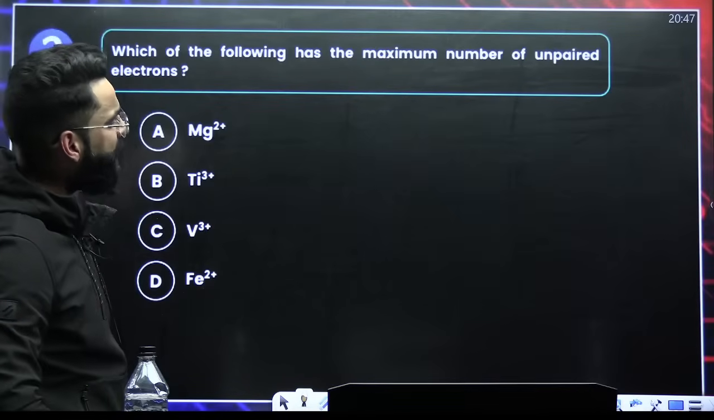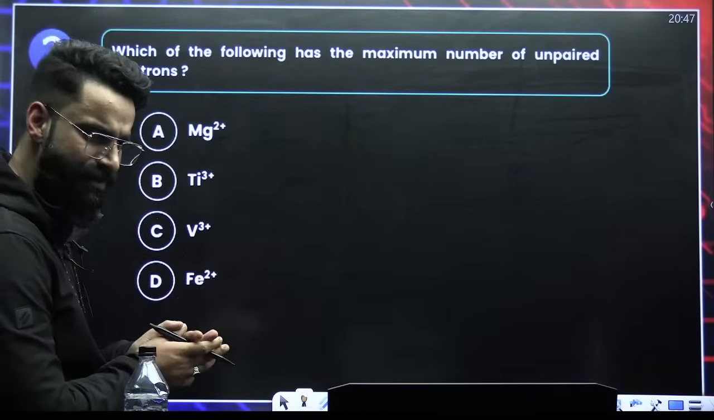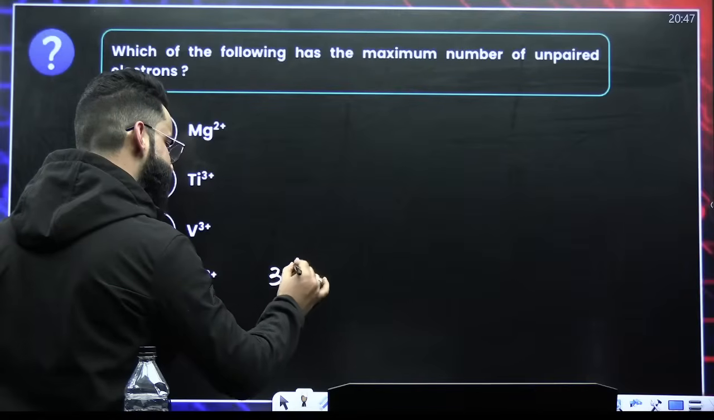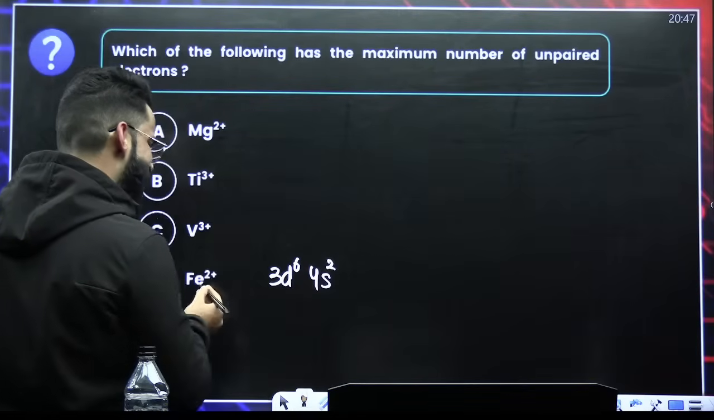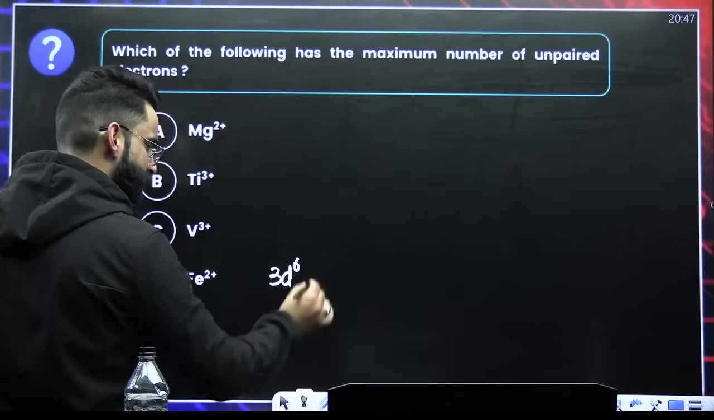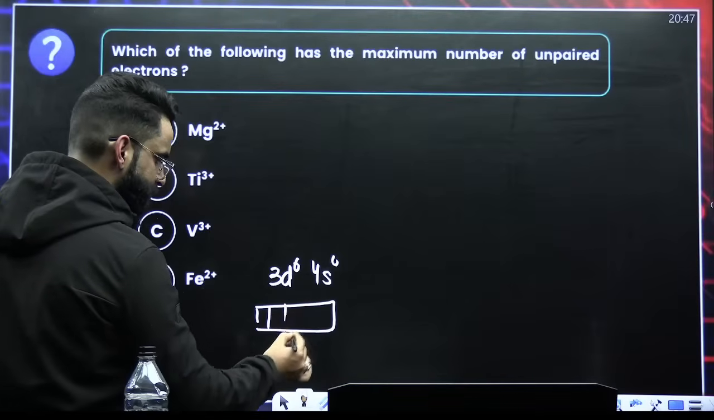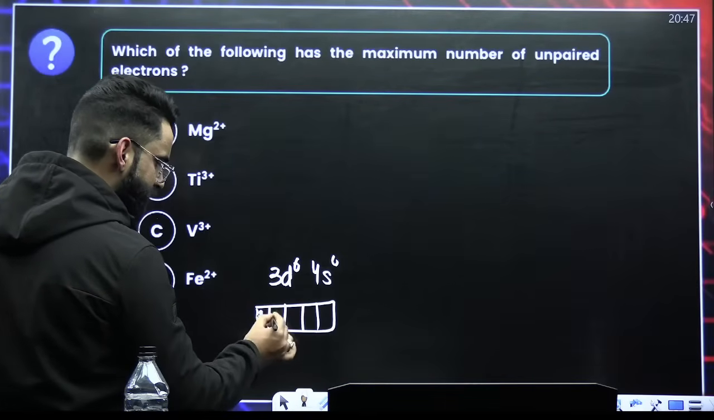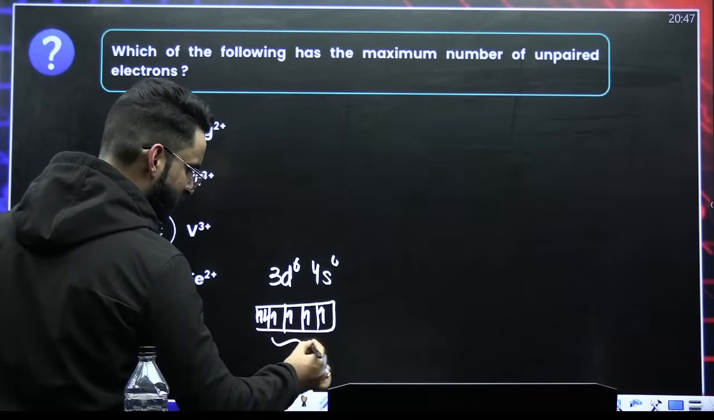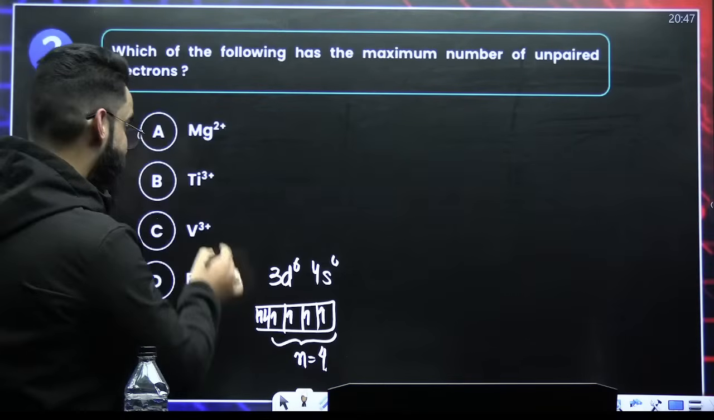Which of the following has got maximum number of unpaired electrons? If I talk about iron, what is the outermost configuration of iron? It is 3d6 4s2. Now it's basically Fe2+. So take 2 electrons out, which will be taken out from 4s. So it's 3d6 4s0. 3d6 means 1, 2, 3, 4, 5, and 6. So how many unpaired electrons do you see? 4 unpaired electrons, right?